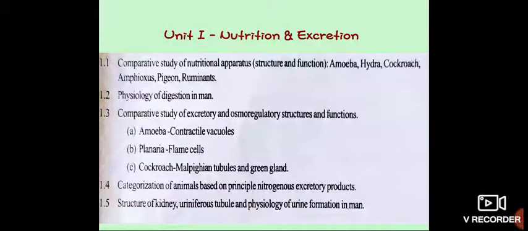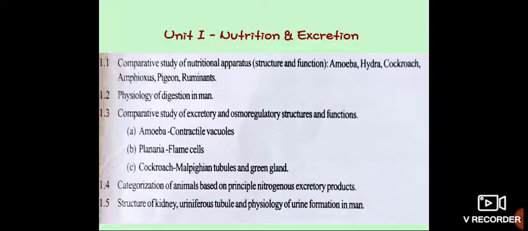Then fourth point is categorization of animals based on the principle of nitrogenous excretory product. You have to know about the excretory categorization of animals. Then fifth point is structure of a kidney, uriniferous tubule and physiology of urine formation in man. You have to know about the detailed structure and function of the kidney of a human being.